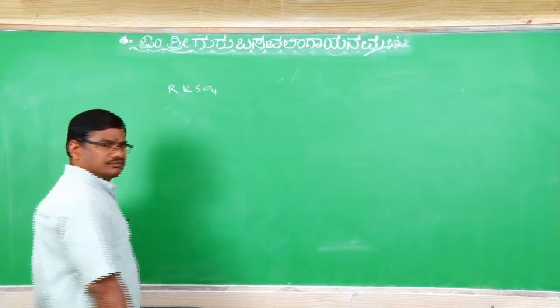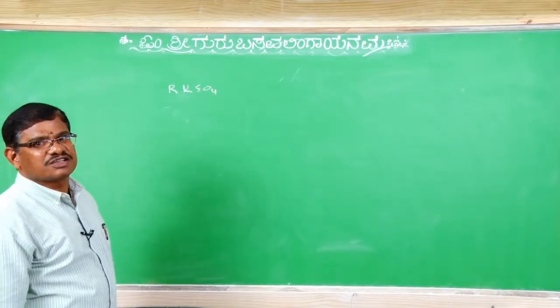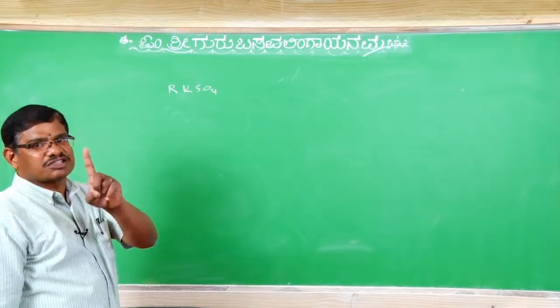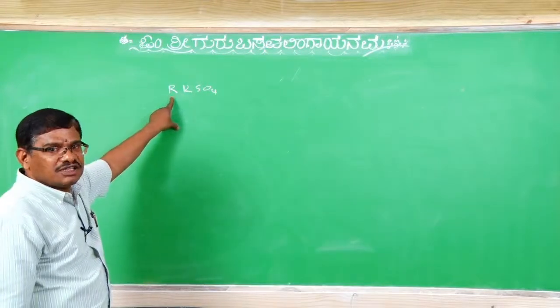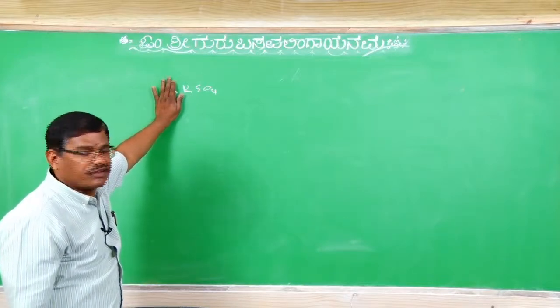ROSO3K, if you take it. What gets substituted here? From potassium sulfate, one of the potassium atoms gets substituted by an alkyl group. If this R is K, that is K2SO4, potassium sulfate.